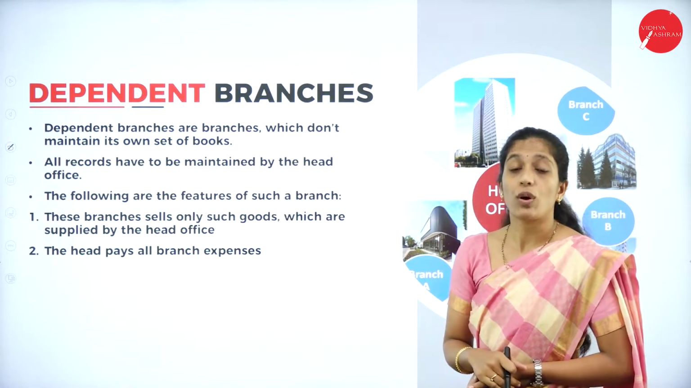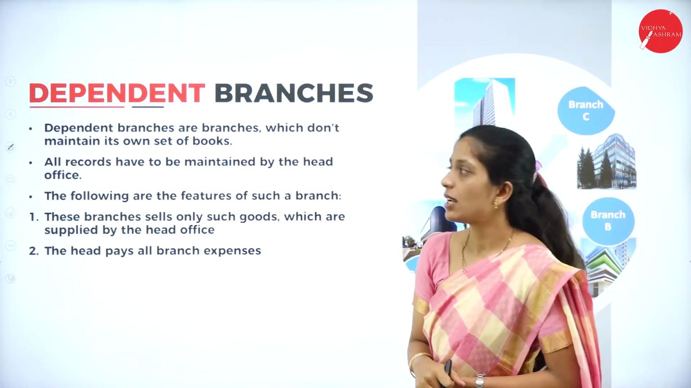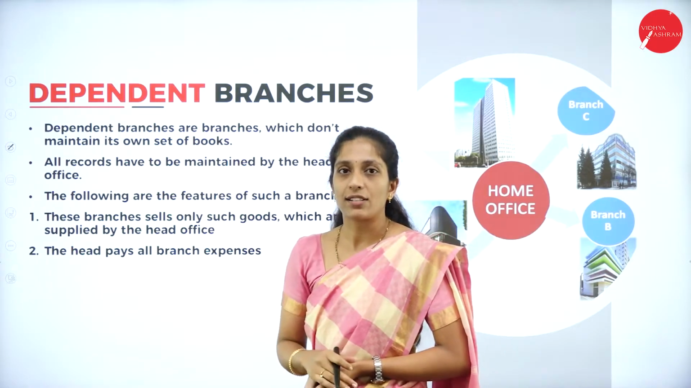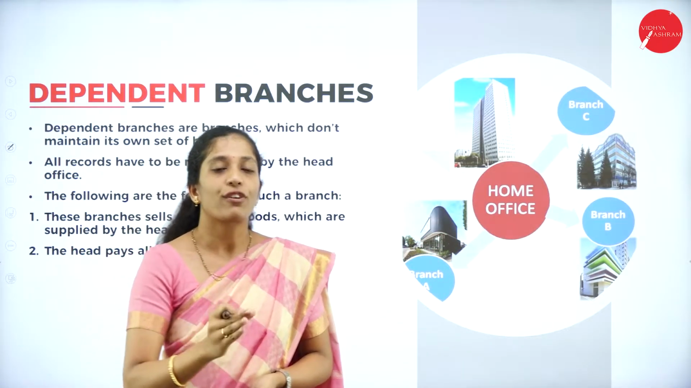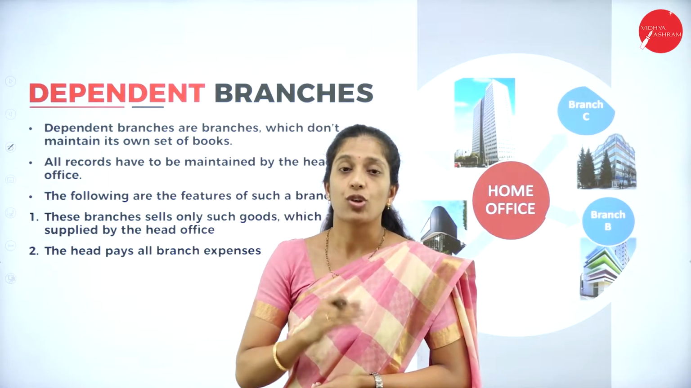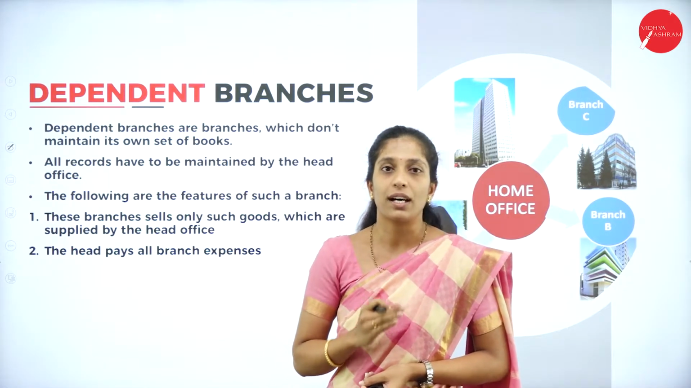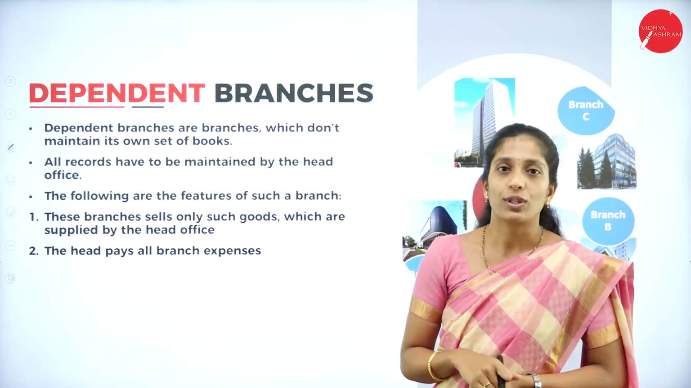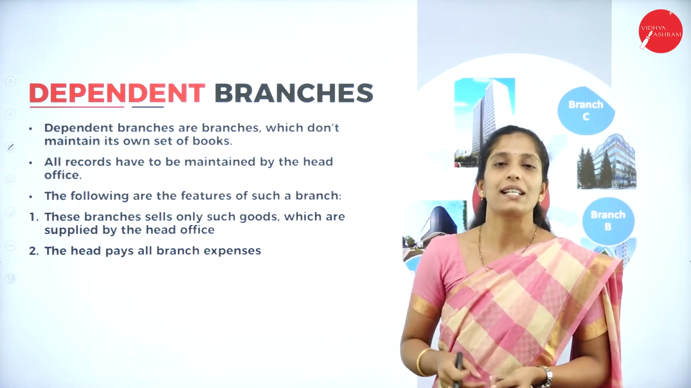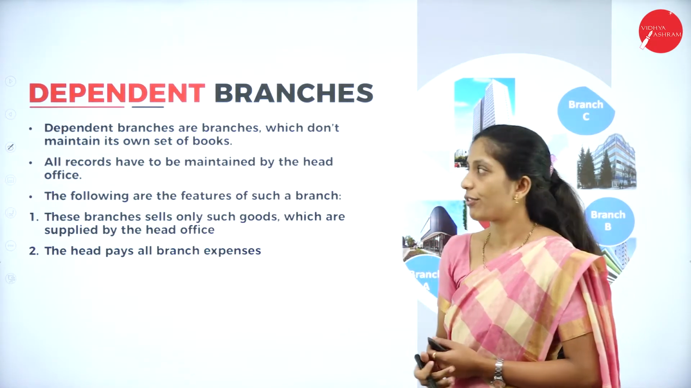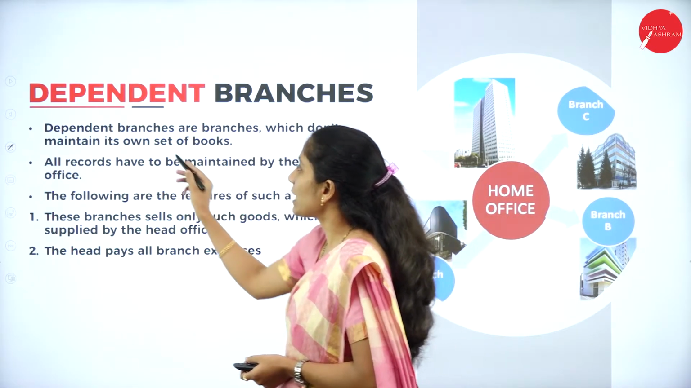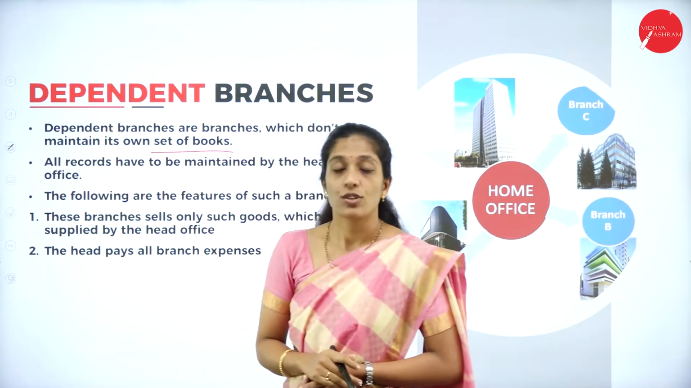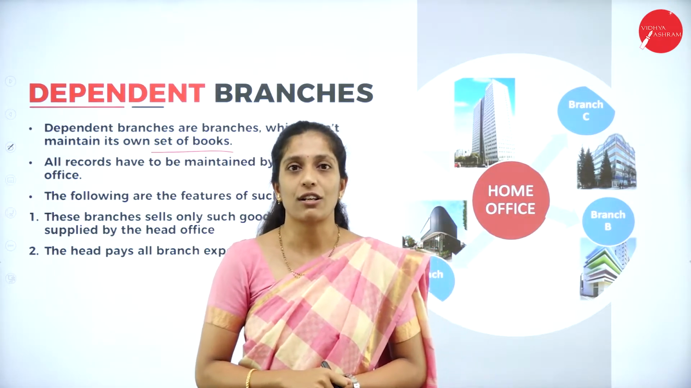Next, we shall see what dependent branches are. I have told you that dependent branches are nothing but branches totally dependent on the head office. For each and every expense or income they earn, it has to be given to the head office. So dependent branches are branches which don't maintain their own set of books.